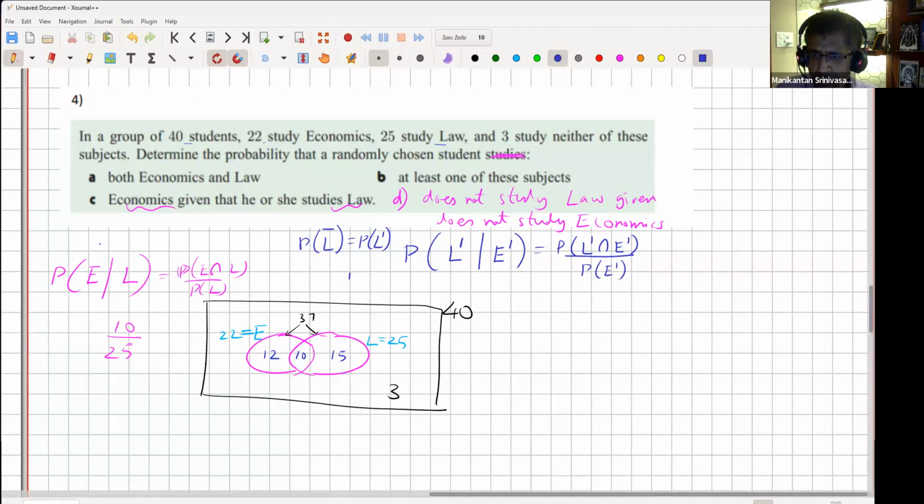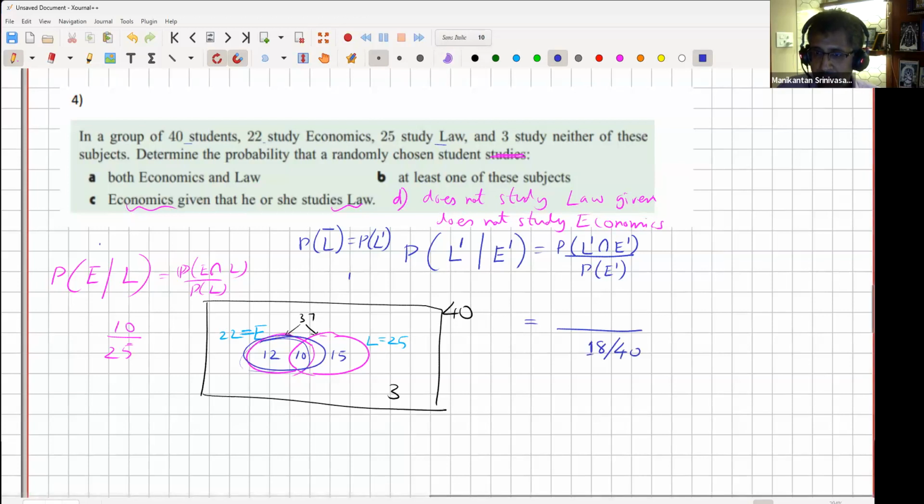Agreed? Now, what is the probability you're not studying economics? It's not 3 over 40, but rather economics is 22 people, right? As long as you are anyone from the remaining 18, so this economics bucket is 22 people. So as long as you are the remaining 40 minus 22, 18 out of 40 is the probability that some random guy is not studying economics. Of this, people who are neither studying economics nor law is 3 upon 40. Therefore, the resulting answer is 3 upon 18, which is 1/6.